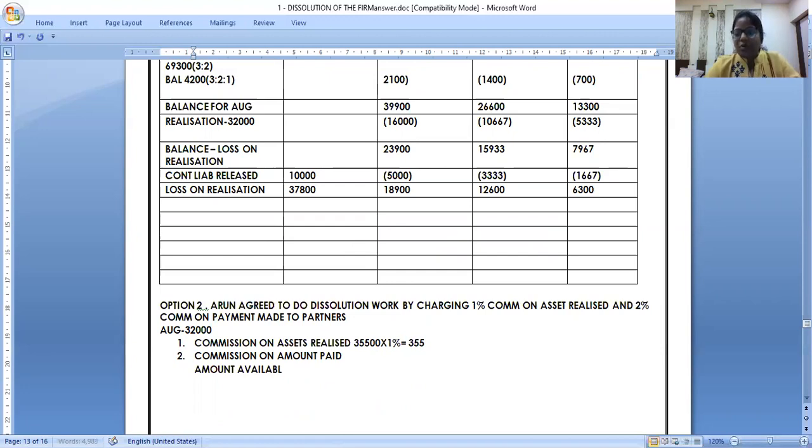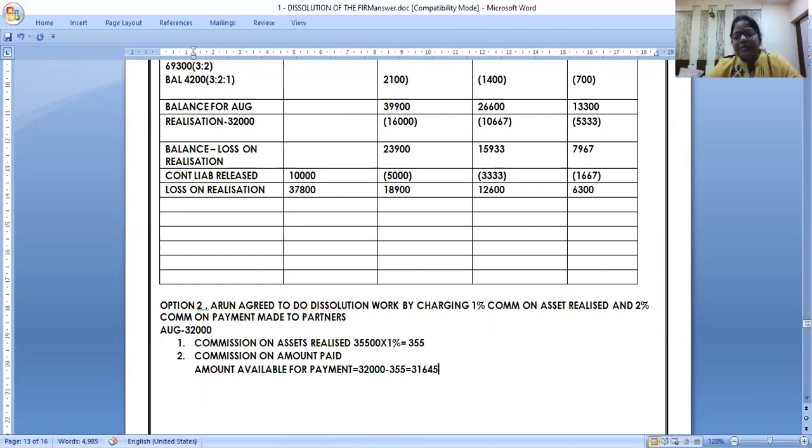I'll do this commission problem tomorrow also, but just I'm fitting the concept in your mind. Amount available for payment will be how much? 32,000 minus, he has taken his own commission. So commission amount to Arun will not give. So 32,000 minus 355. How much it is? 31,645.